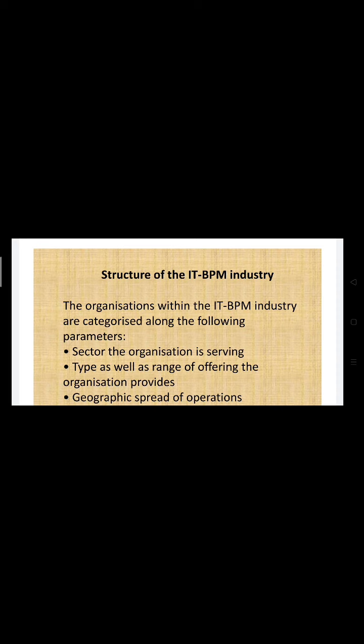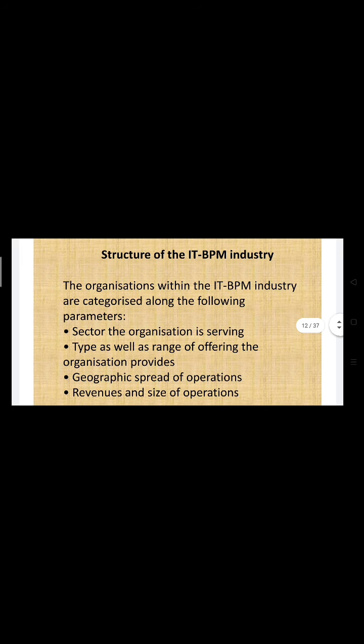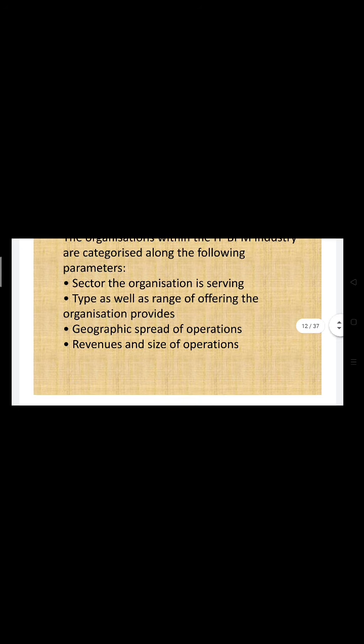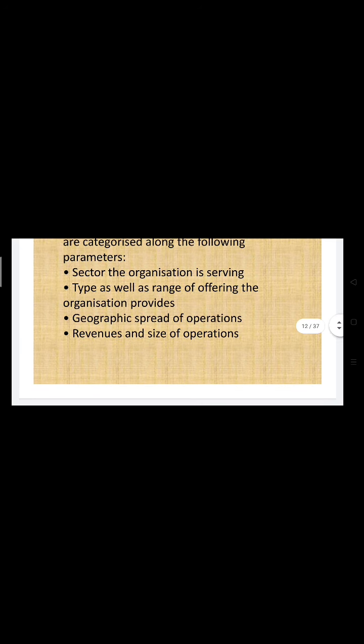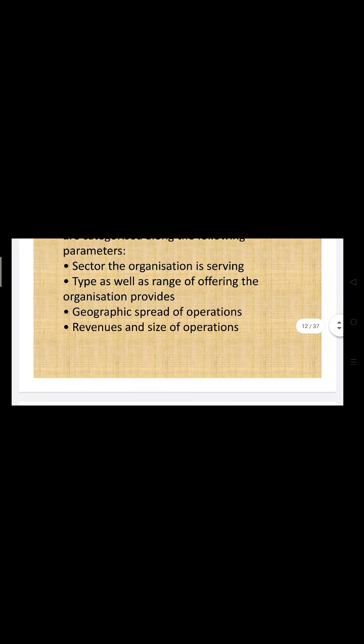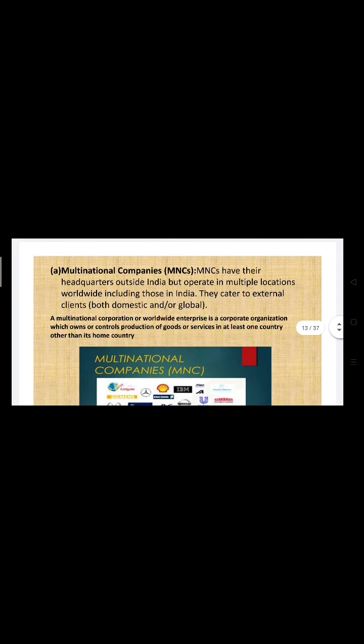So there is a structure of the IT BPM industry. The organizations within the IT BPM industry are categorized along the following parameters: the sector the organization is serving, what is the type as well as the range, the geographical spread of operations, like within the country or all over the world, and revenue and size of the operation. So what are the types of companies?